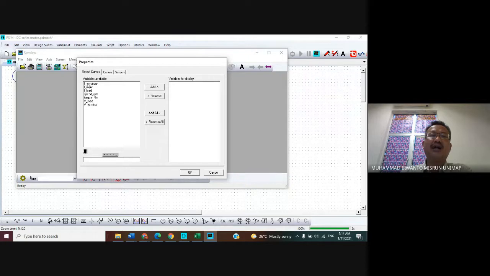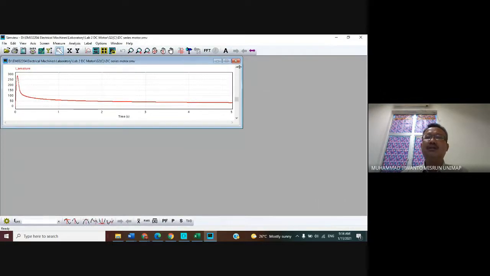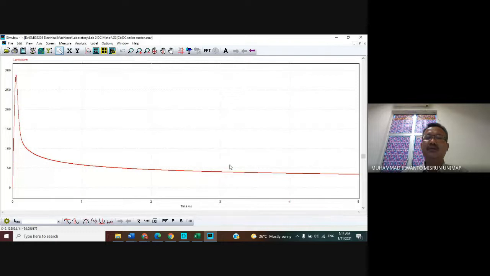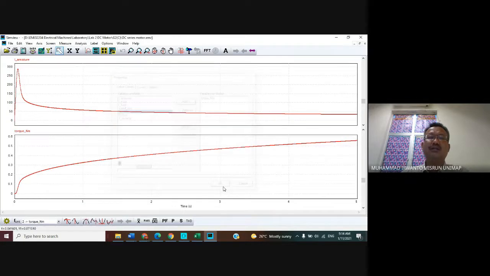Click this I armature and then click button add and then click button OK. And then torque: click the menu bar A and choose the torque Newton meter. Click button A and click button OK.